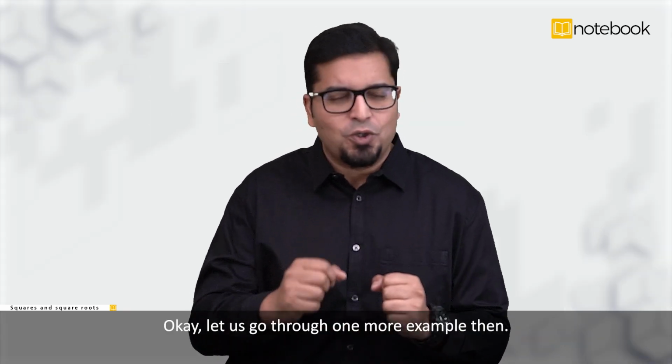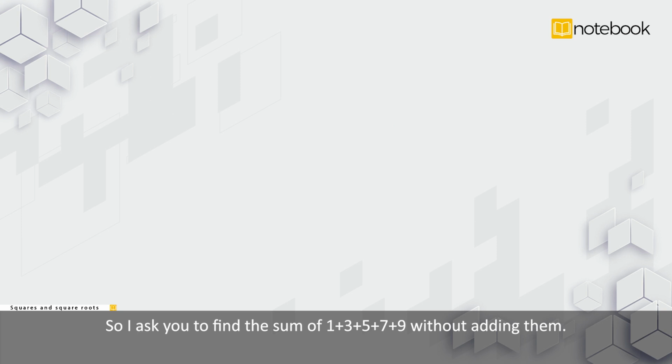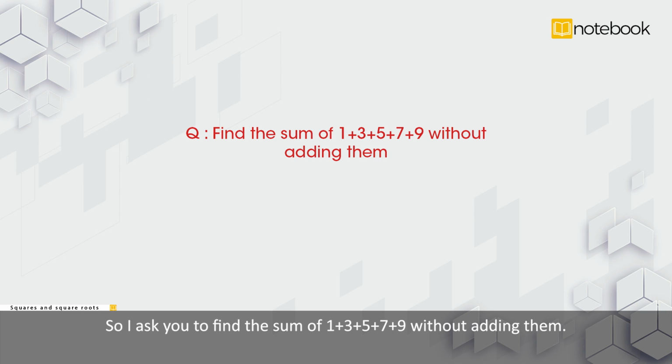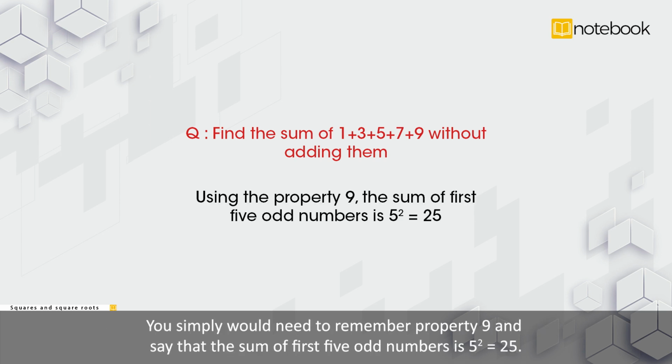Okay, let us go through one more example then. So, I ask you to find the sum of 1 plus 3 plus 5 plus 7 plus 9 without adding them. You simply would need to remember property 9 and say that the sum of the first 5 odd numbers is 5 square, that is 25.